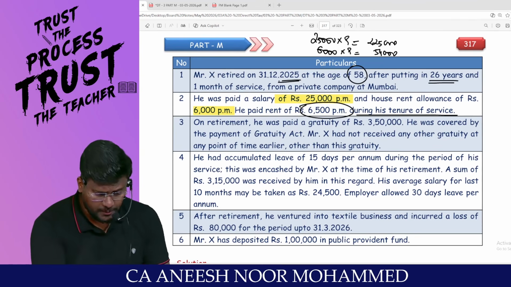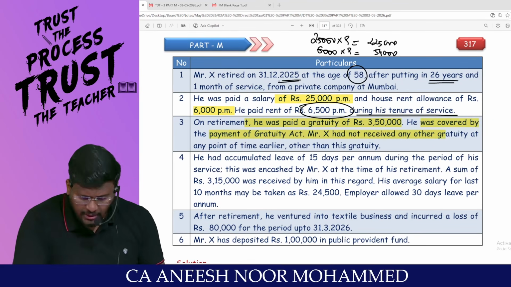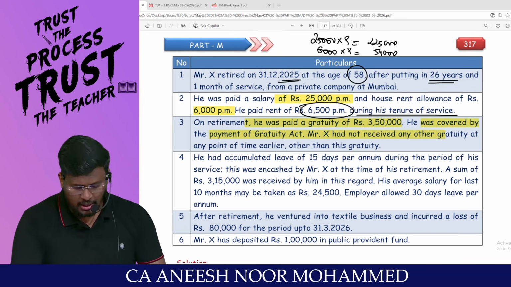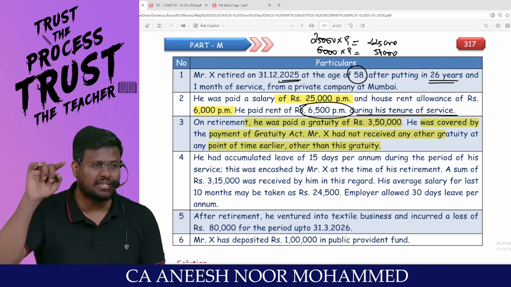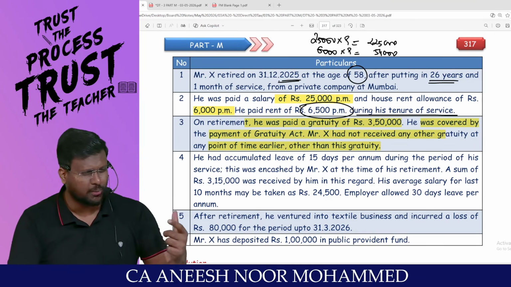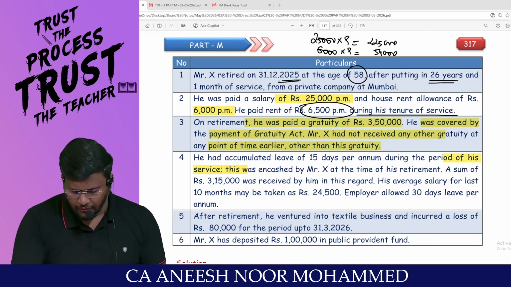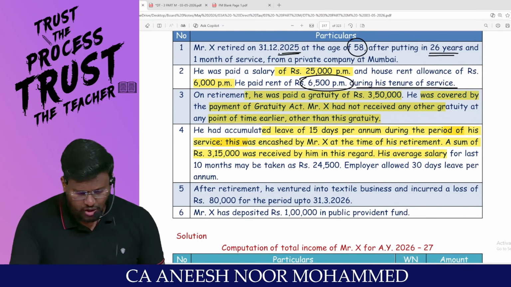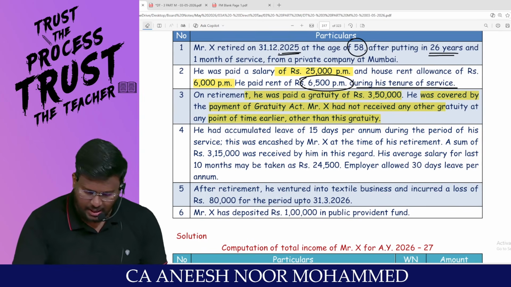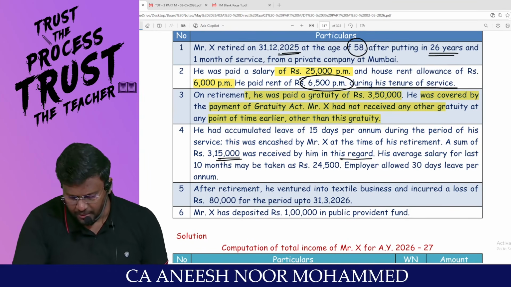On retirement, he was paid a gratuity of 3,50,000. He was covered by the Payment of Gratuity Act 1972. Mr. X has not received any other gratuity at any point of time earlier other than this gratuity. That means the statutory limit of 20 lakhs is not exhausted. He has accumulated leave of 15 days per annum during the period of his service. This was encashed by Mr. X at the time of his retirement. A sum of rupees 3,15,000 was received by him in this regard.